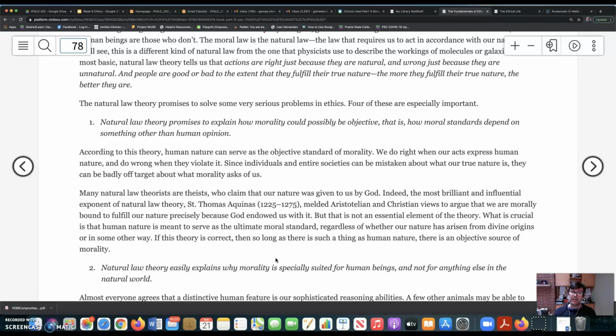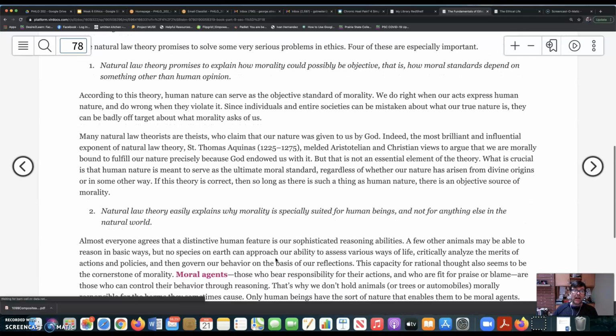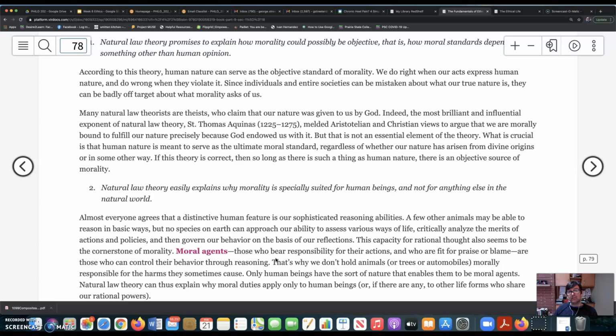But you might think that your nature is determined by something else, that you have the nature that you have independently of God or of God's will. But the theory is that whatever the origin of your nature, it is your nature as a human being that explains the origin of moral standards. Okay, and so that's a promising aspect of the view.